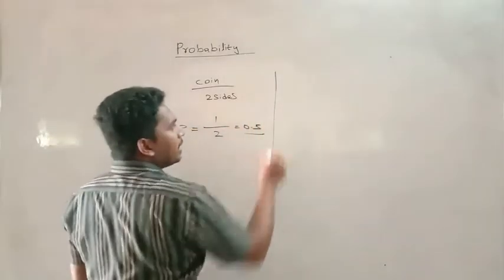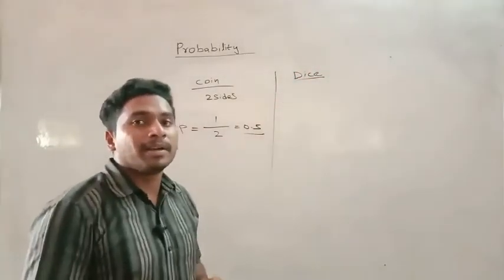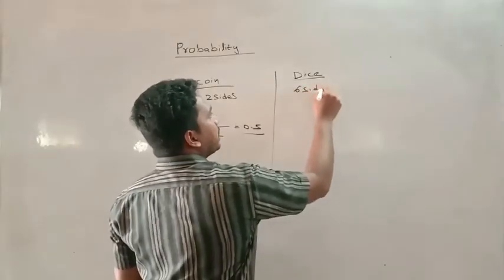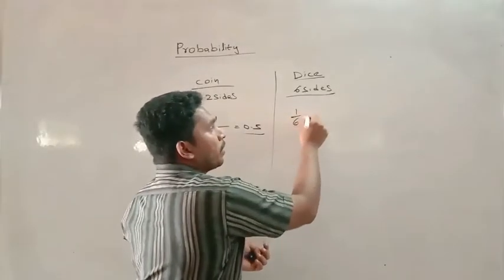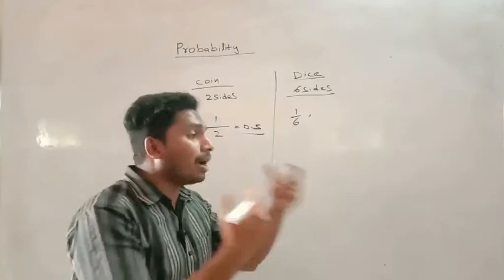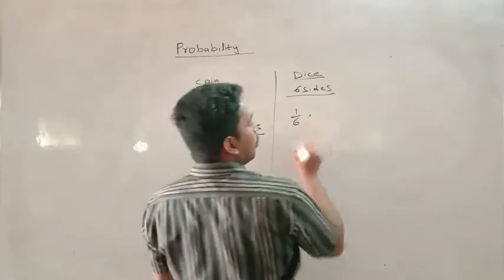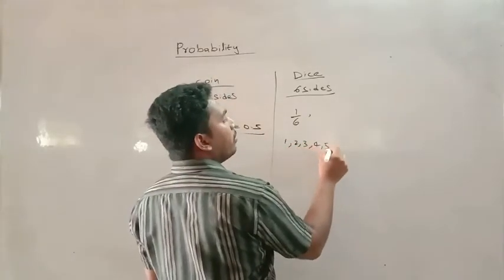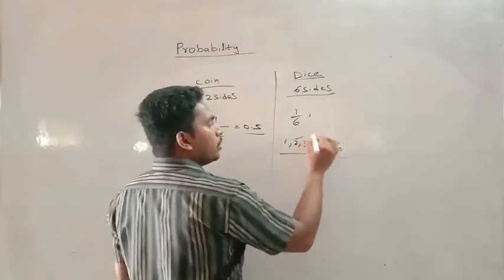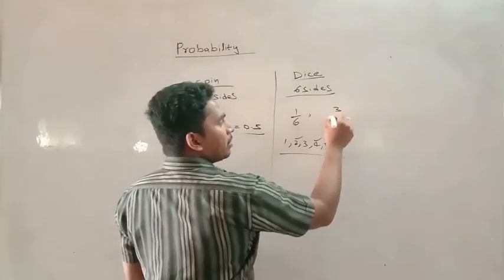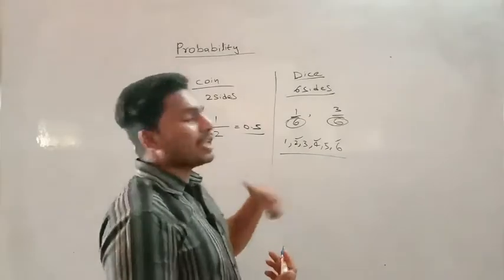If you consider a dice, how many sides will be there? 6 sides will be there, right? What is the probability that it will be 1? 1 by 6. What is the probability that whatever comes on the top is divisible by 2? Out of 1, 2, 3, 4, 5 and 6, what are divisible by 2, or the multiples of 2? 2, 4, 6, right? So 3 by 6. The denominator will not change, only the numerator changes as per the question.